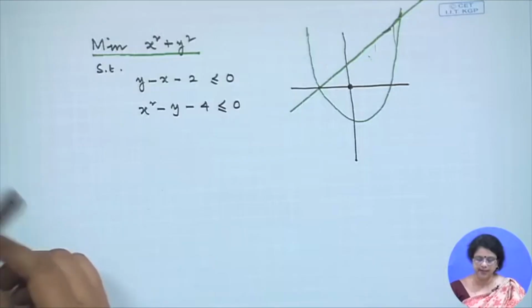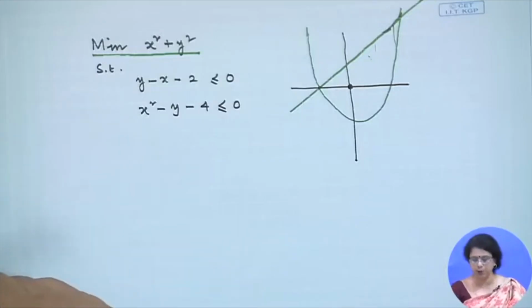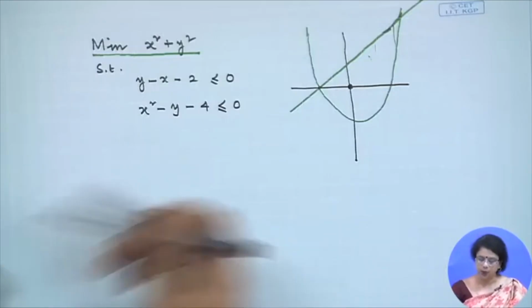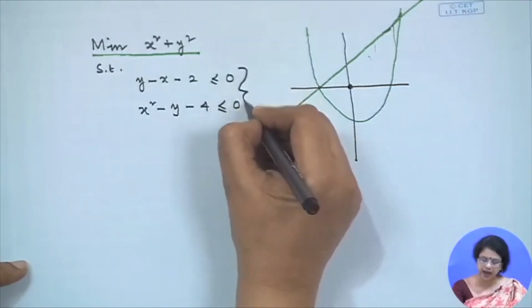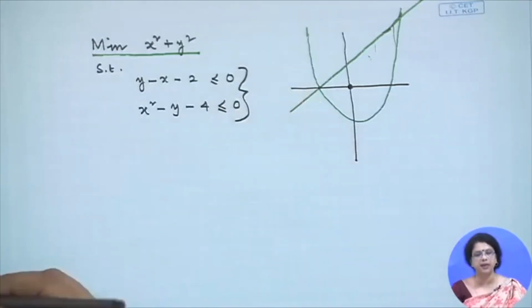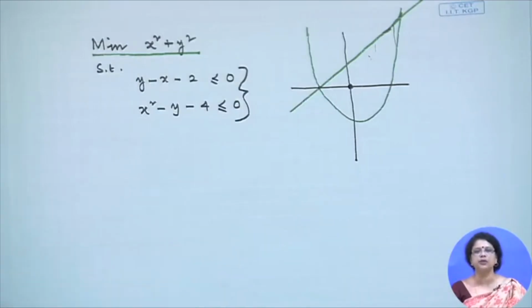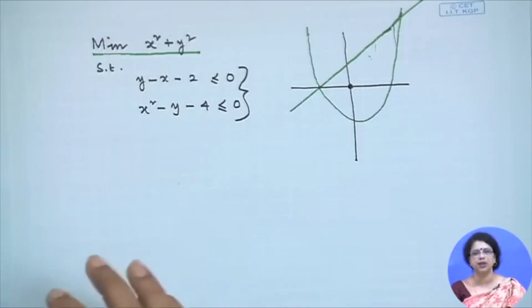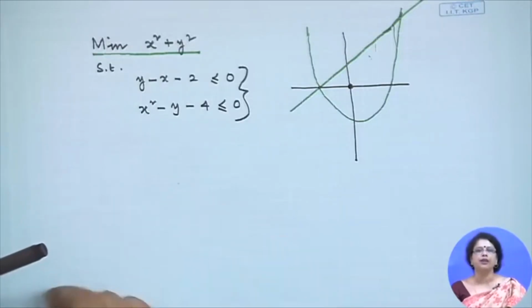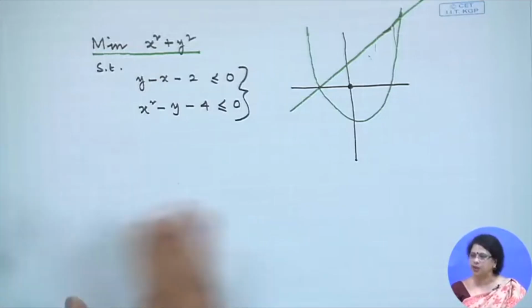But if we consider the problem as a minimization problem, what could we see? We could see that both the constraints are inactive constraints. That means both the constraints are not contributing anything to the optimal solution. In other words, if we tighten the constraint or relax the constraint, it will not affect the optimal solution at all.